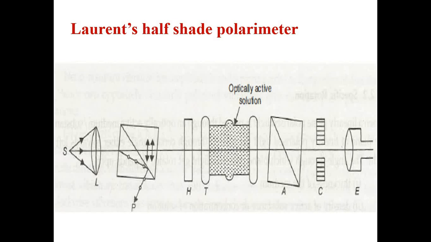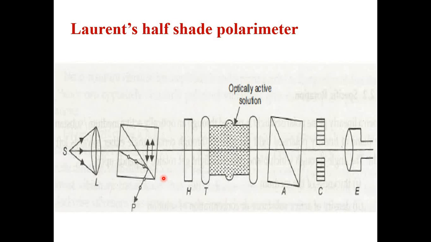Basically this half shaded plate is used as a reference point in the Lorentz half shade polarimeter. That's why in the title itself you can see Lorentz, who has used a half shaded plate in the polarimeter. So the instrument is known as Lorentz half shade polarimeter. So H stands for half shaded plate.